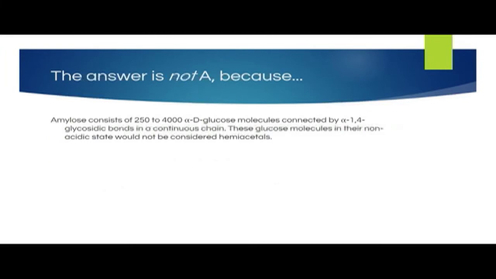The answer is not A, because amylose consists of 250 to 4,000 alpha-D glucose molecules connected by alpha-1,4 glycosidic bonds in a continuous chain. A hemiacetal compound is formed by formal addition of an alcohol to the carbonyl group. So, these glucose molecules, in their current state, would not be considered hemiacetals.